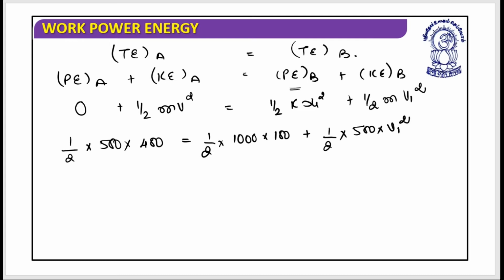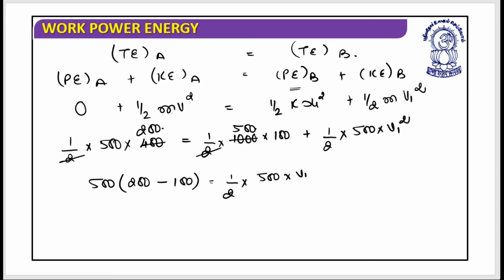So this could be written as, this 2 and this 400 could be 200, this 2 and this 1000 could be written as 500. So this is 500 into bracket 200 minus 100 equals 1 by 2 multiplied by 500 into v1 square. I hope this is clear.